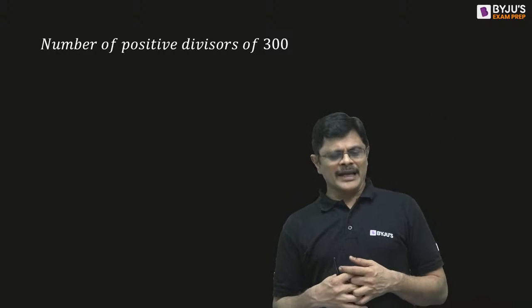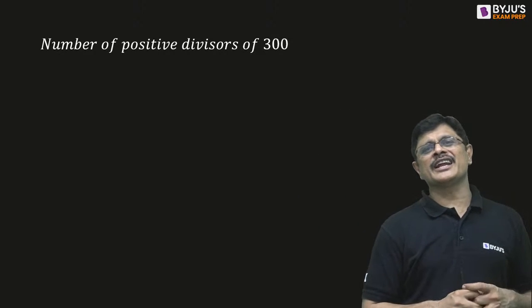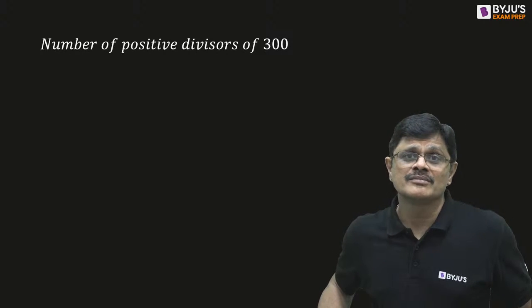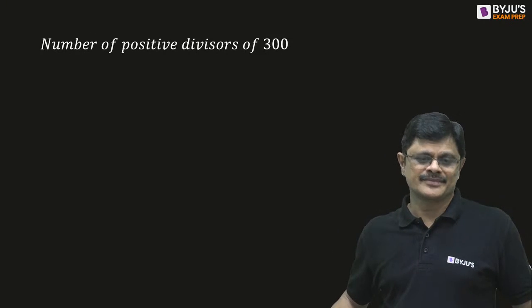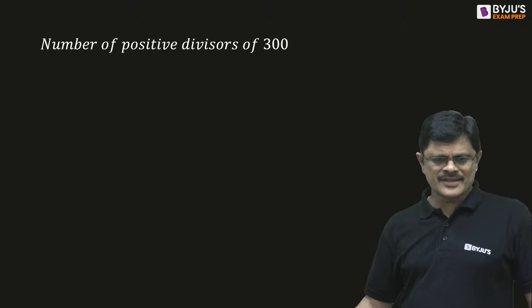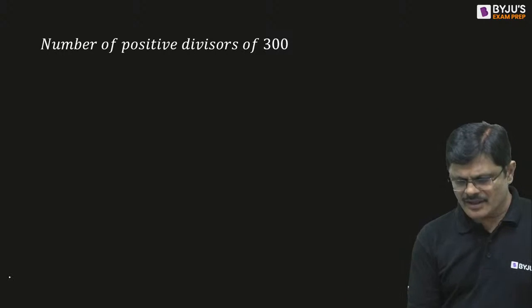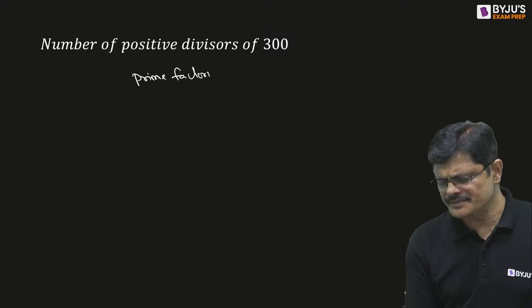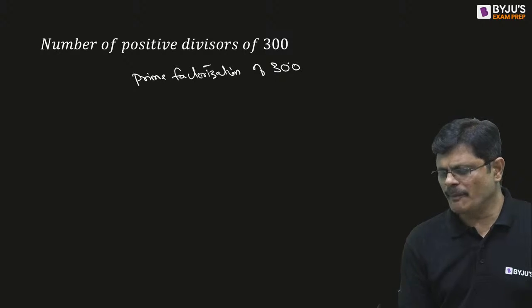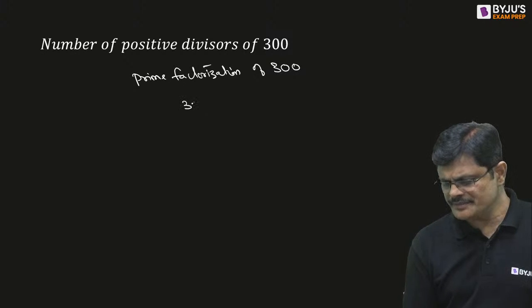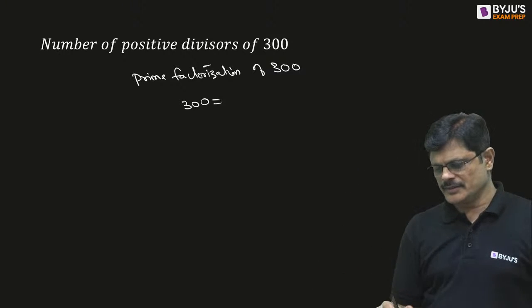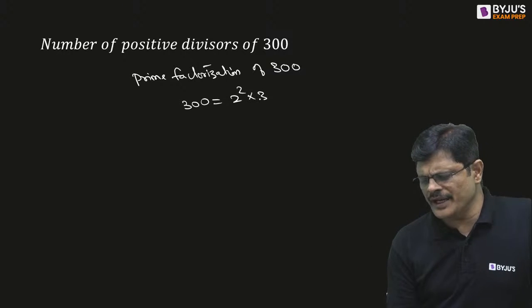Okay. Like, how many positive divisors of 300 are there? Positive divisors. All divisors I want to know. How many divisors are there for 300? For this, we have a beautiful technique. Write down the prime factorization of 300. What is the prime factorization of 300? 2 square into 3 into 5 square.